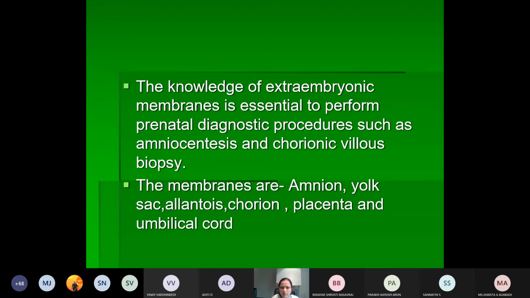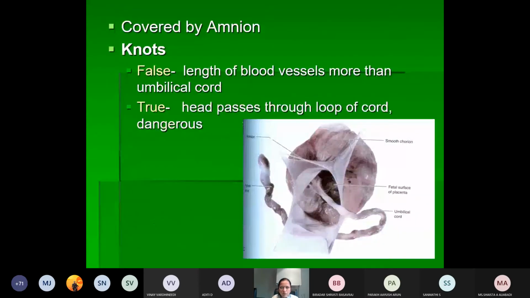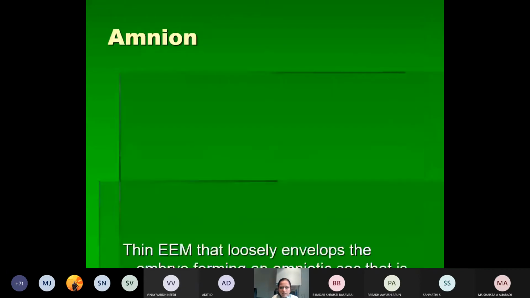So what are these membranes? They are the amnion, the yolk sac, the allantois, the chorion, the placenta and the umbilical cord. These are all the extraembryonic membranes seen in human beings. The placenta and the chorion we discussed last week, what chorion is and what chorionic villi are, so we will not discuss those again today. We'll discuss the other extraembryonic membranes today. First we'll discuss the amnion, then the other things.